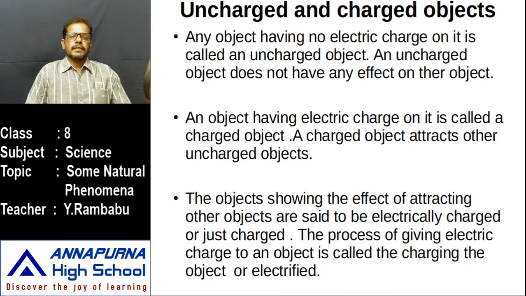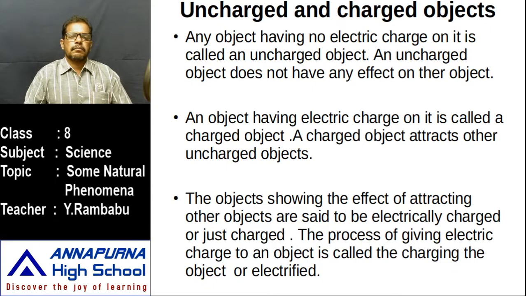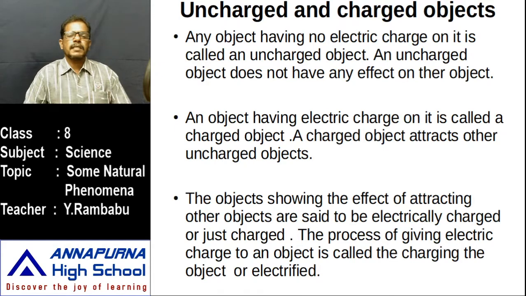Then what are charged bodies? An object is taken that is rubbed with another object. When one object is rubbed with another object, if it is placed near small lightweight objects and they get attracted towards this object, then this object is said to be a charged object. Why? This object shows its effect on uncharged objects. In the case of a plastic comb, after it is rubbed, it shows its effect on small pieces of paper. Then this plastic comb is a charged body.